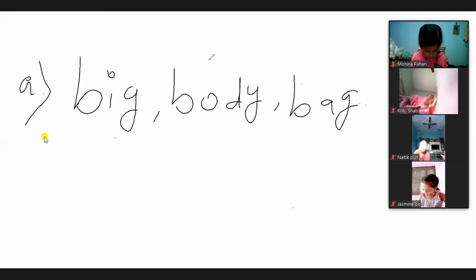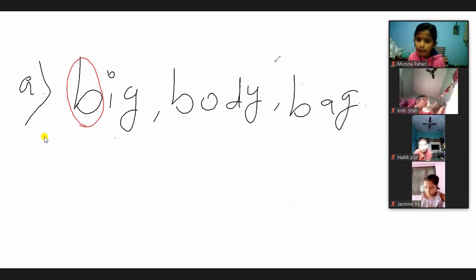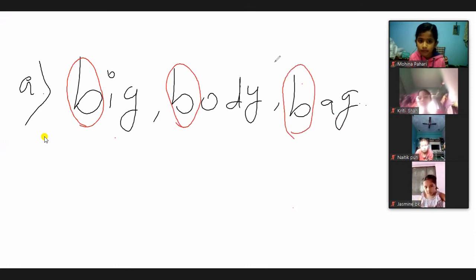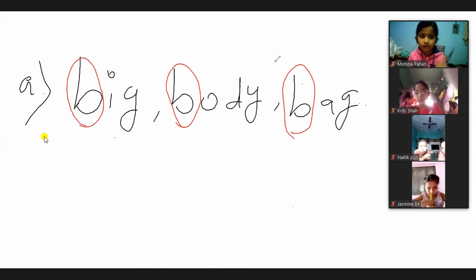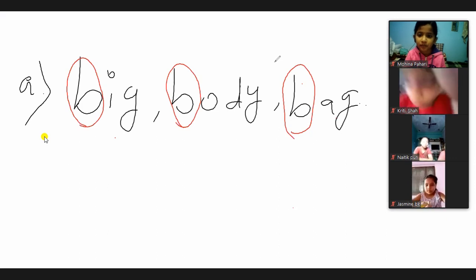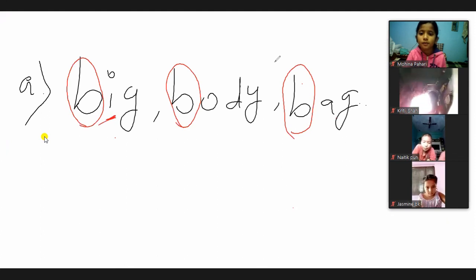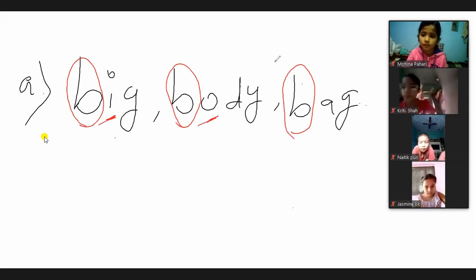Here the first thing you have to do is see the first letter of the word. When you see the first letter of your word, it is B, here also the first letter of the word is B, and here also the first letter of the word is B. Everything is same. So what to do now? In this case, when the first letter is same, you have to move towards the second letter of the word. Second letter you have to see.